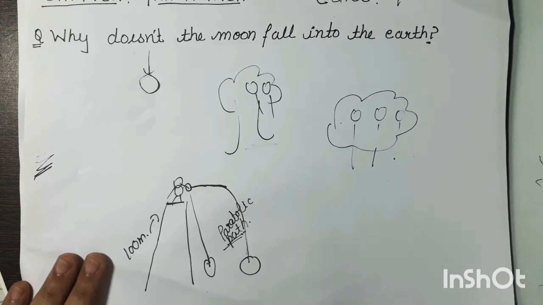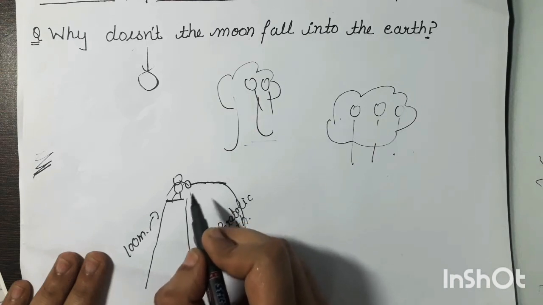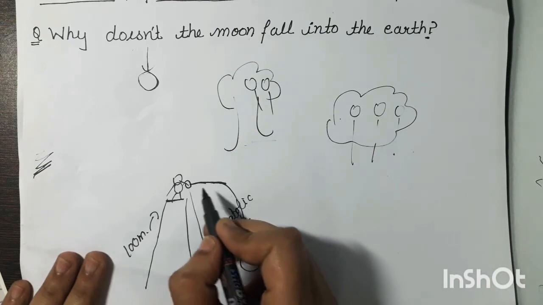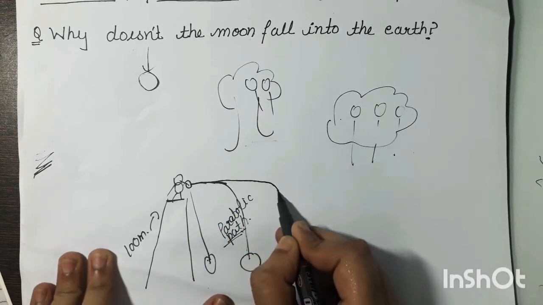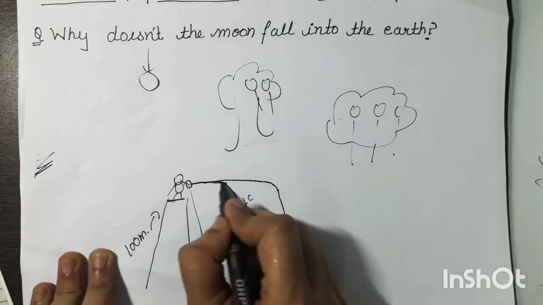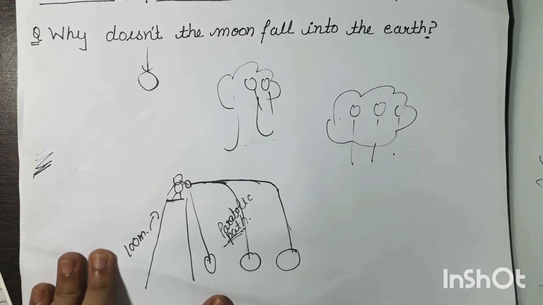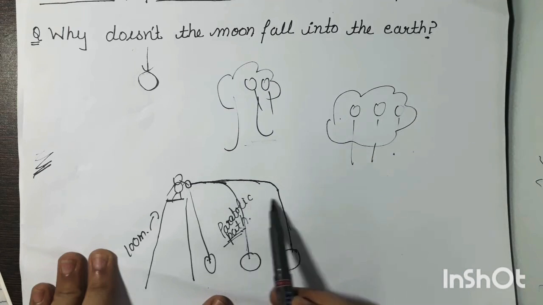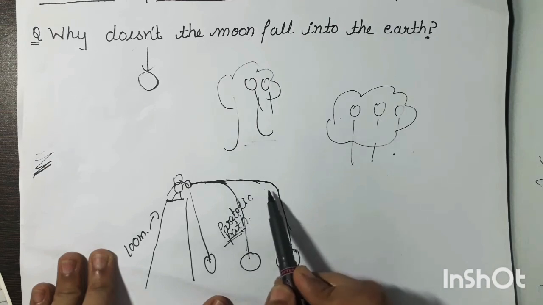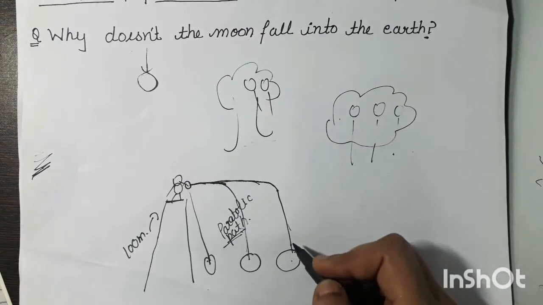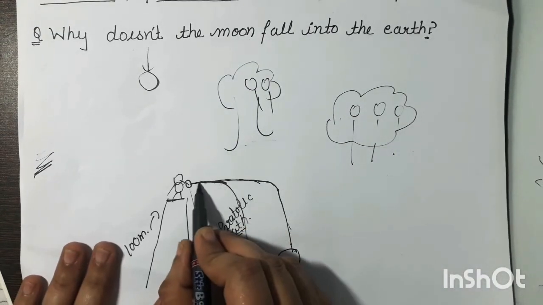Now if we apply some more force, then what will happen? If we throw the ball with more force in the horizontal direction, this stone will have a good velocity and will cover more distance horizontally, then go to the downward direction, that is, to the ground. So up to a long distance this stone will go in the forward, horizontal direction, and then after some time will fall in a parabolic path. If we repeat this, the horizontal distance will keep increasing.